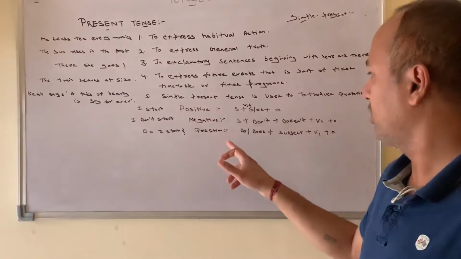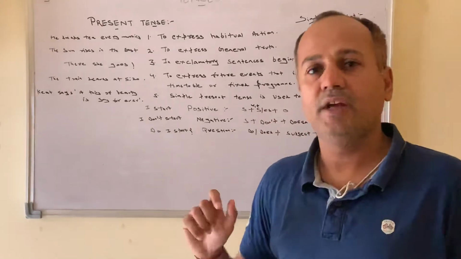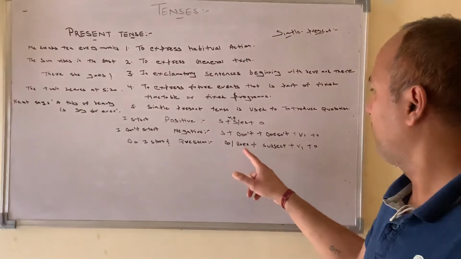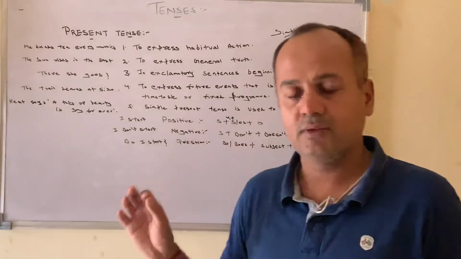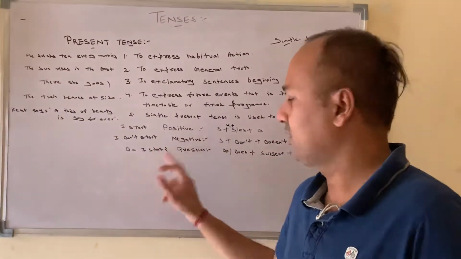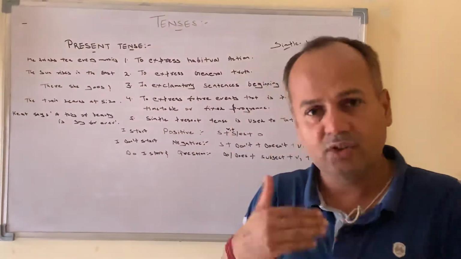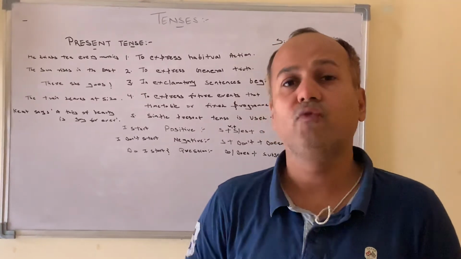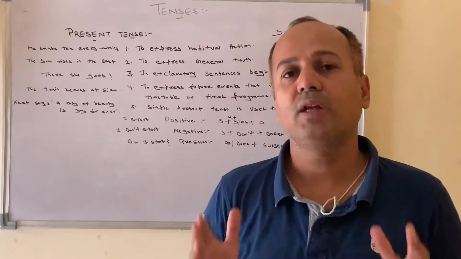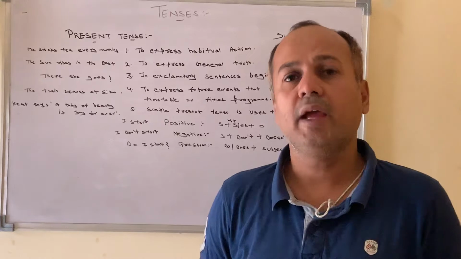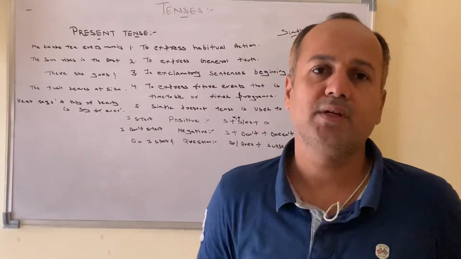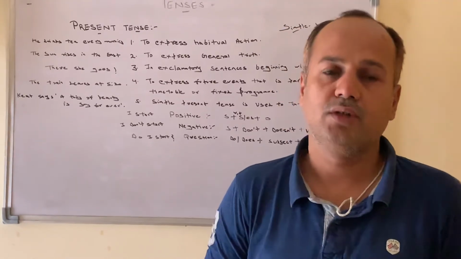In interrogative sentences, it is do or does plus subject plus verb first form plus object, like do I start. So these are the three categories where we have to be very careful, and always remember in simple present tense verb first form is used.